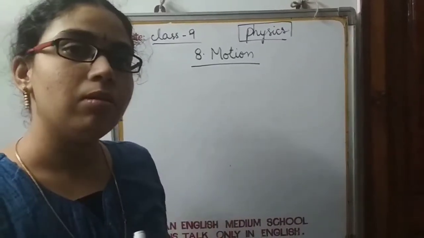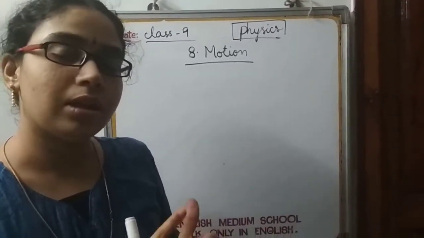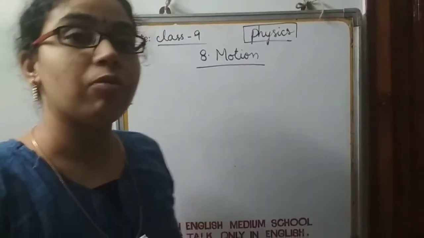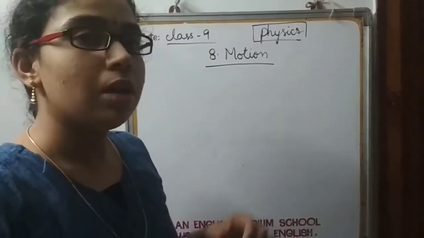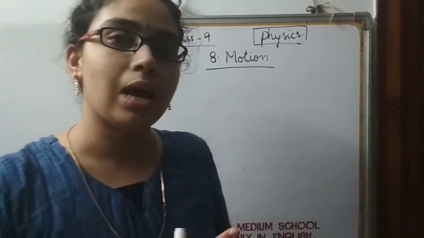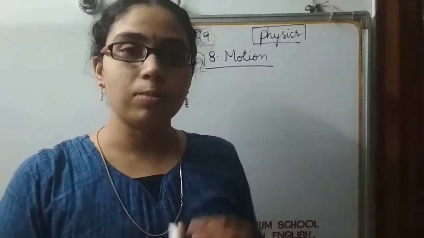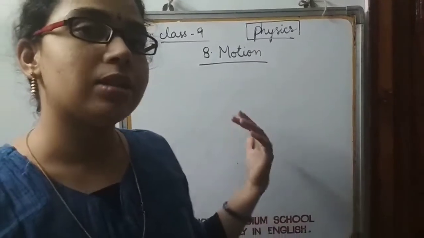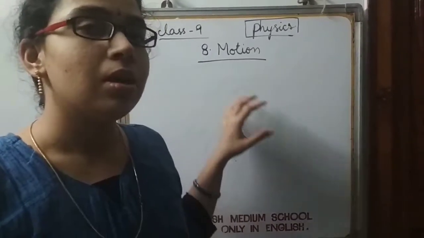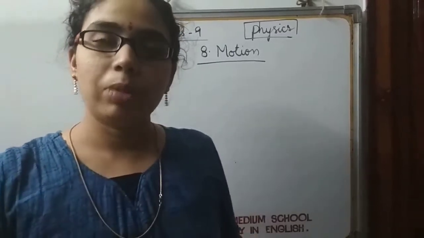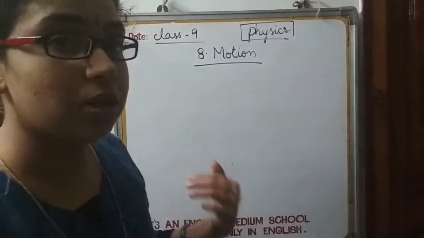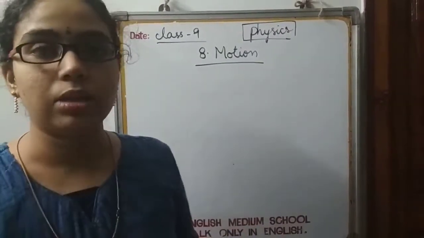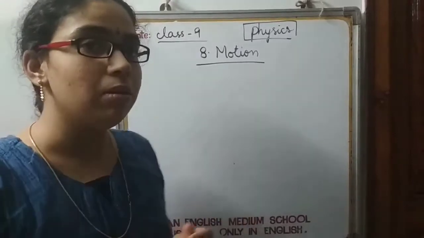For that I explained some physical quantities, speed and velocity, and I gave you the difference between speed and velocity, and the different types of speeds such as average speed, uniform speed, non-uniform speed and instantaneous speed. I explained their definitions with examples, and I had already explained what is meant by velocity, its definition, formula, unit, and whether it is a vector or scalar quantity.